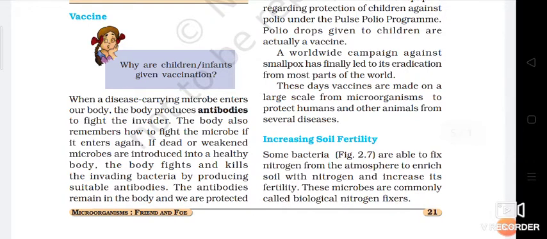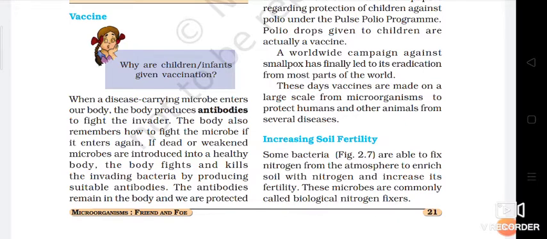Now some microbes are very useful in increasing the fertility of the soil. Some bacteria are able to fix nitrogen from the atmosphere to enrich soil with nitrogen and increase its fertility, and these microbes are commonly called biological nitrogen fixers.